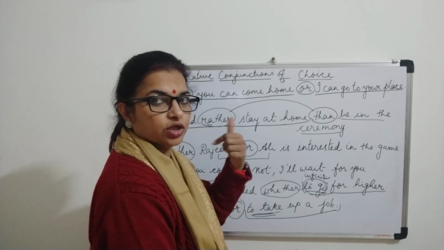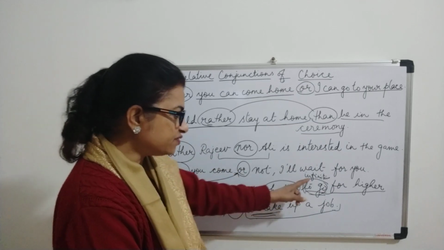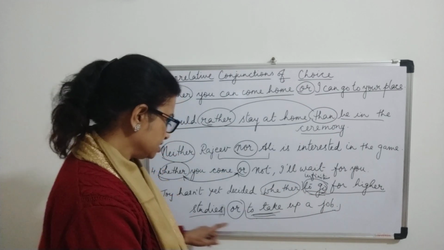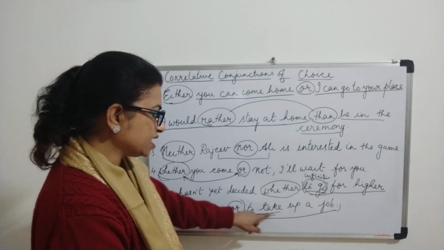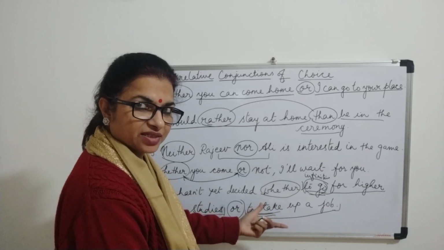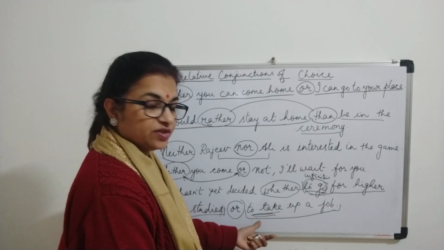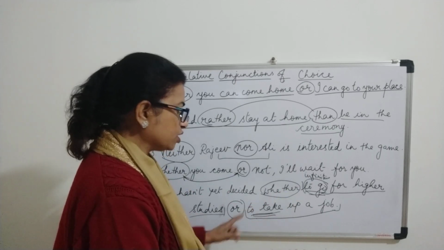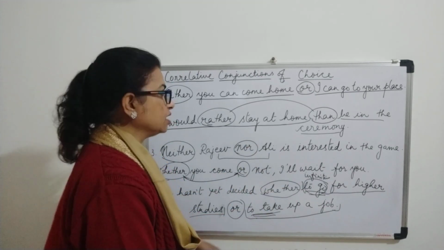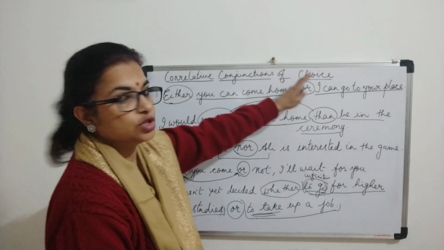If it is complete, we call it a clause. It is incomplete, that is why we are calling it a phrase. Okay. And why infinitive phrase? Because here an infinitive is there. To plus V1 is infinitive. Same thing goes for this also. To take up a job, what to take up a job? It is again a phrase. It is an incomplete sentence, so we call it a phrase. Now to take, it is again an infinitive. So whether and or is doing the work of joining two infinitive phrases. Now I hope you must have understood well correlative conjunctions of choice.